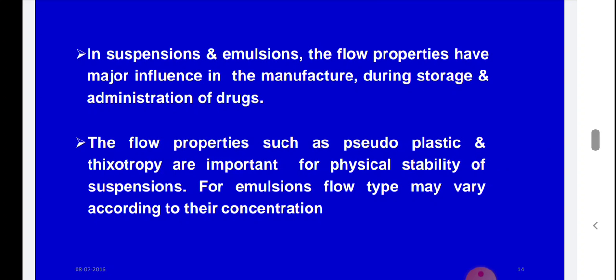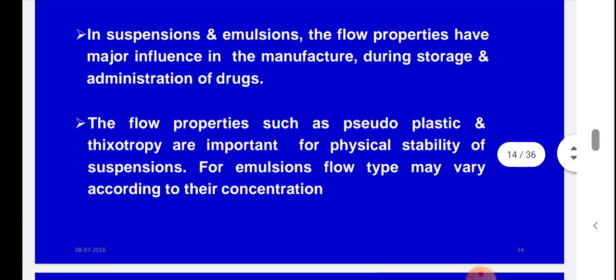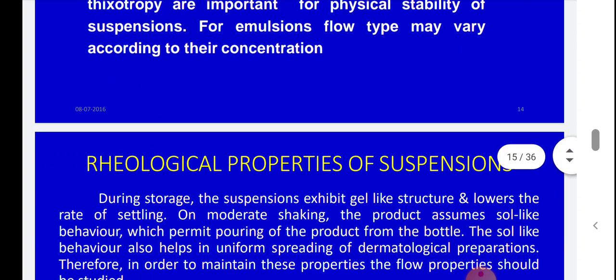Thixotropy, gel-sol-gel transformations, anti-thixotropy: in the rheology chapter you have studied all of these details, and the different types of rheogram. Just remember that when polymers like tragacanth are added in water, it shows pseudoplastic flow. So the flow properties such as pseudoplastic and thixotropic behavior are important for physical stability of a suspension, and for emulsion, flow type may vary according to their concentrations.